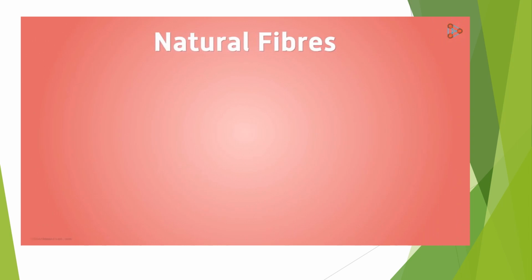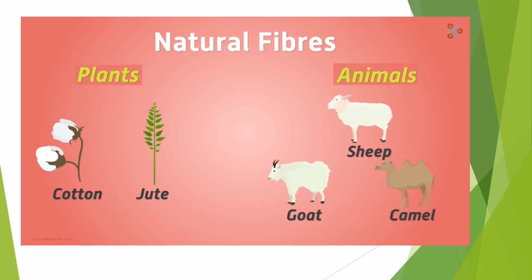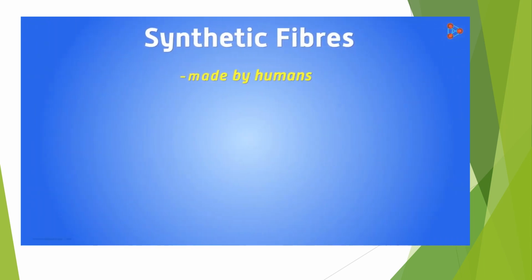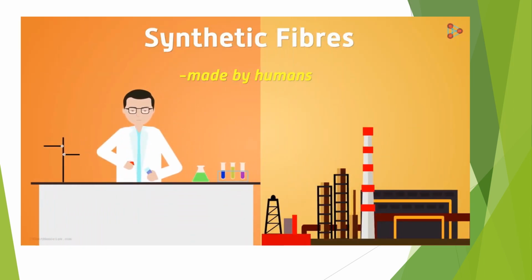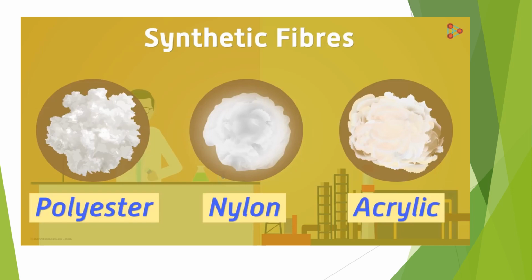Natural fibers, as the name says, are obtained from natural sources. So what could the sources be? Needless to say, the sources would be both plants and animals. Can we list a few examples of each type? Plants like cotton and jute give us natural fibers. Similarly, animals like sheep, goat, camel, and so many are also used for their fur and fleece. In contrast to these natural fibers, the synthetic ones are made by us in the laboratories or industries, to be precise. Nylon, polyester, acrylic, all these fibers are the best examples to study the synthetic fibers category.